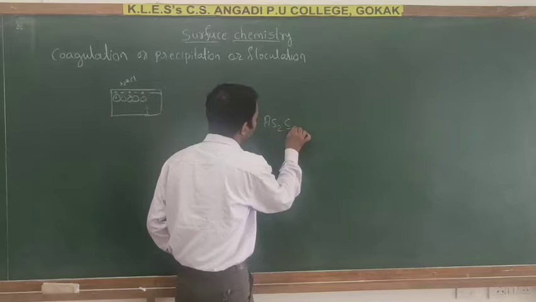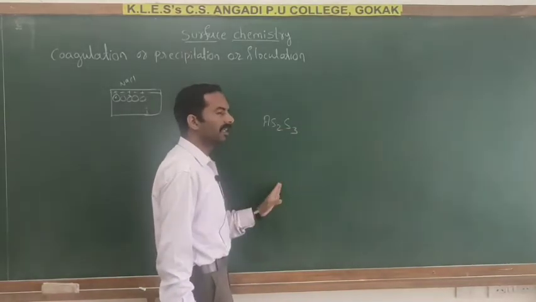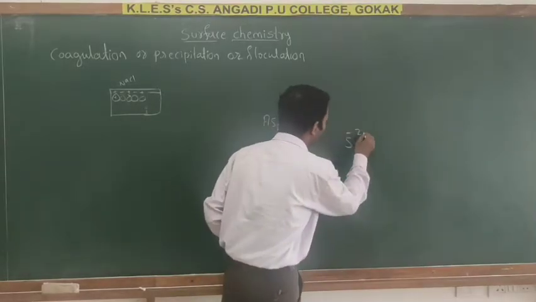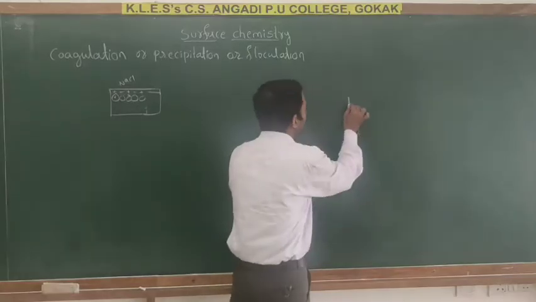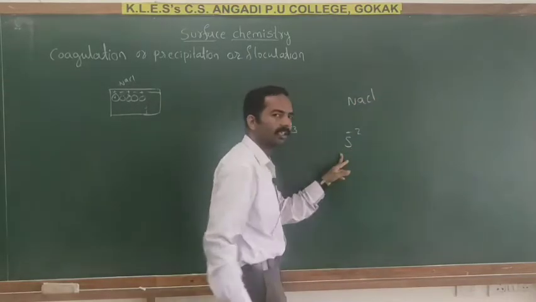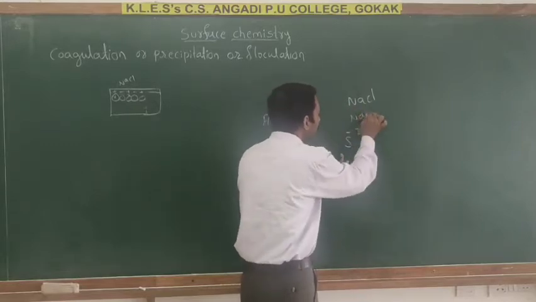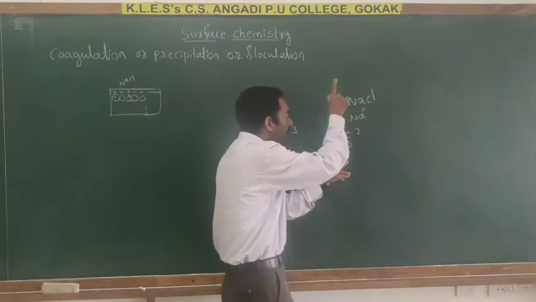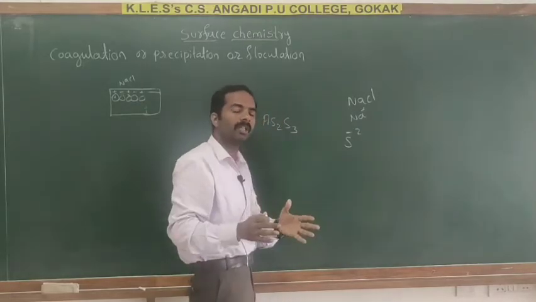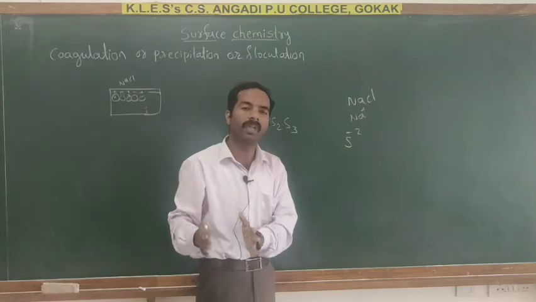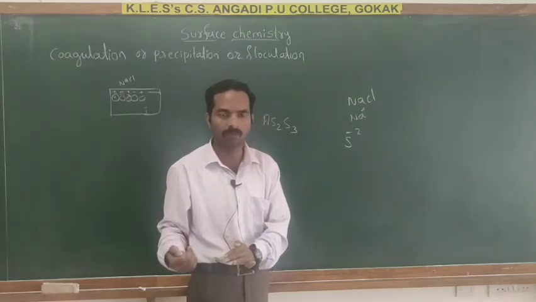Take arsenic sulfide sol. Here the colloidal particles are negatively charged. We add an electrolyte such as NaCl. The positive part of the electrolyte neutralizes the negative charge of the colloidal solution. So the colloidal particles are joined together, grow bigger in size, and finally precipitate out.